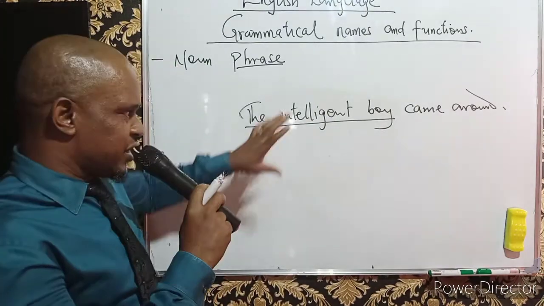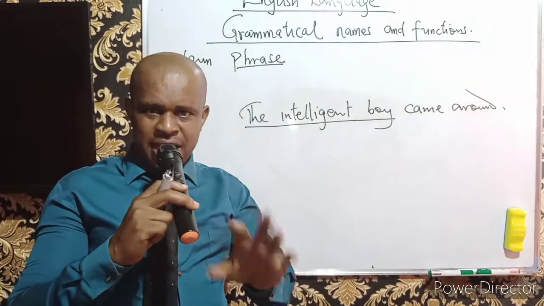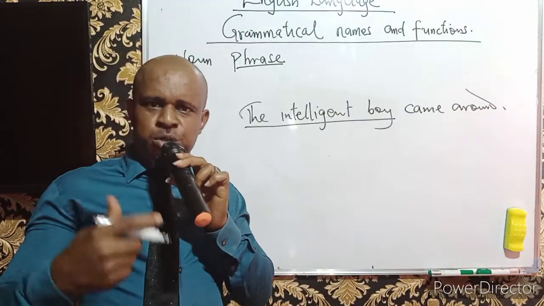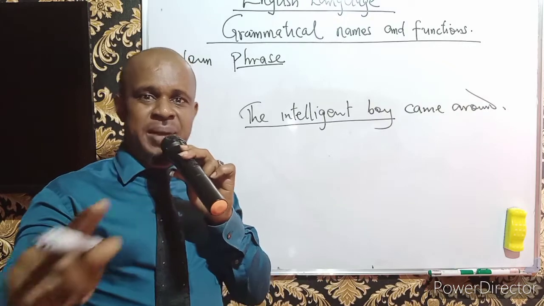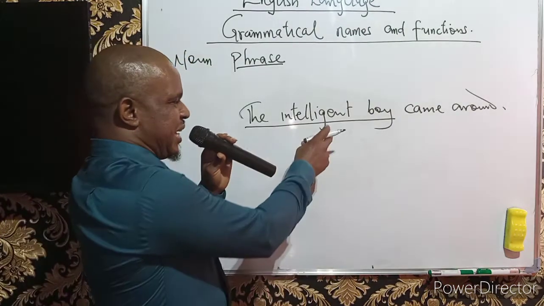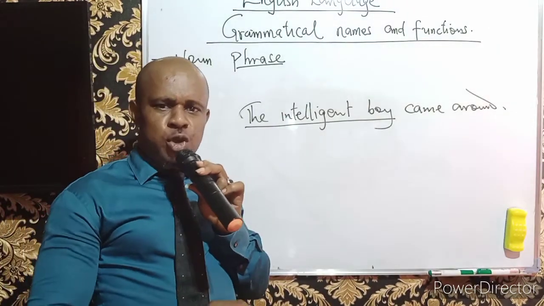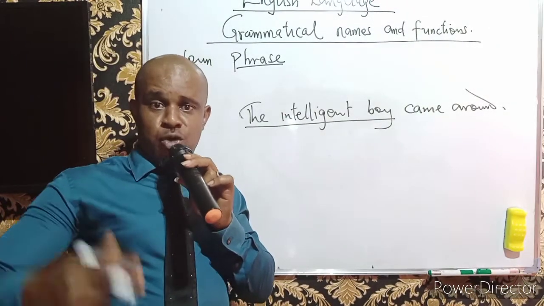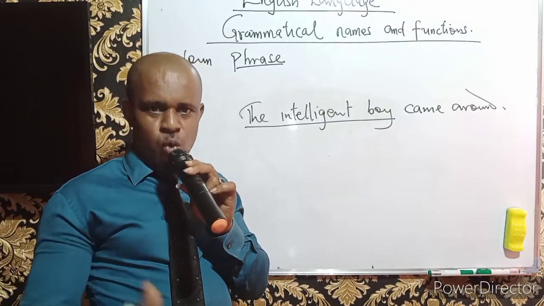Now, for us to understand that this is a name, I need to tell you something. We should also learn to know that names can be replaced. How do we do that? We can replace a name with a pronoun. That is, whereby we don't want to produce the name. We can choose to replace the name with a pronoun.